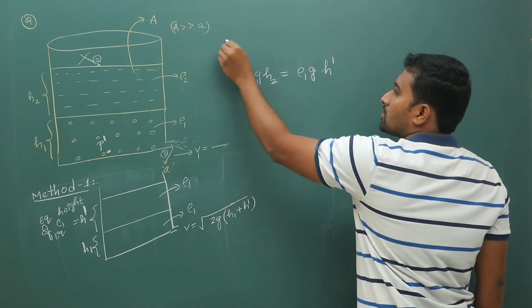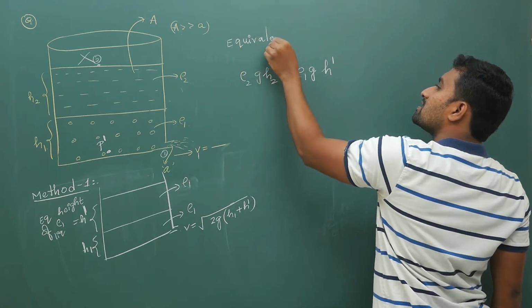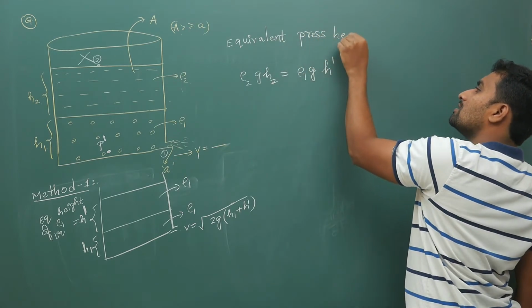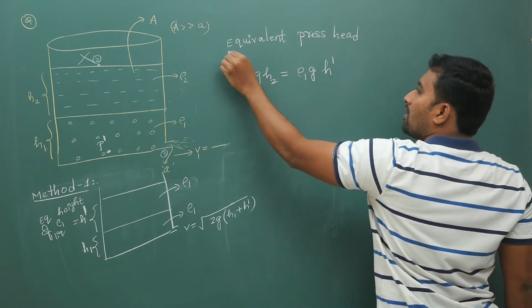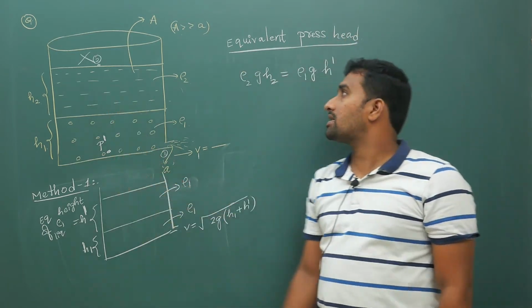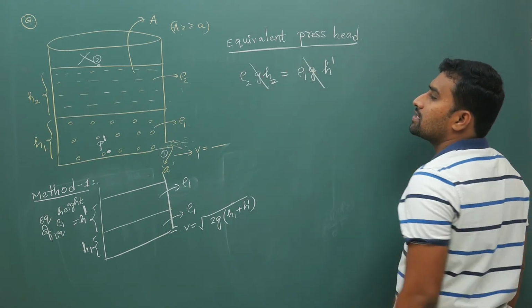So I am trying to calculate the equivalent pressure head: how much liquid of density rho 1 will contribute the same pressure here. If I do that, g will cancel off.